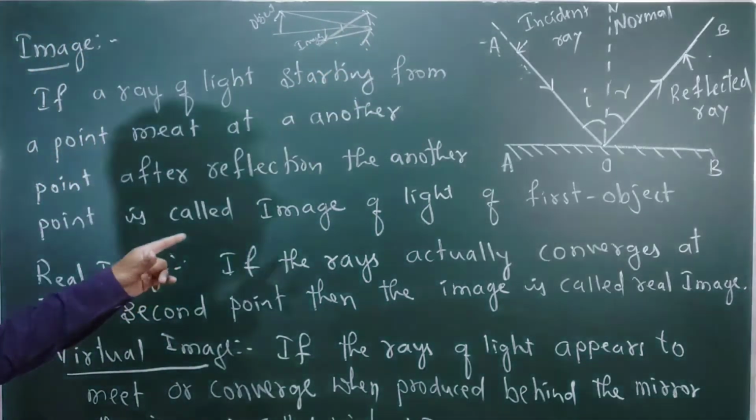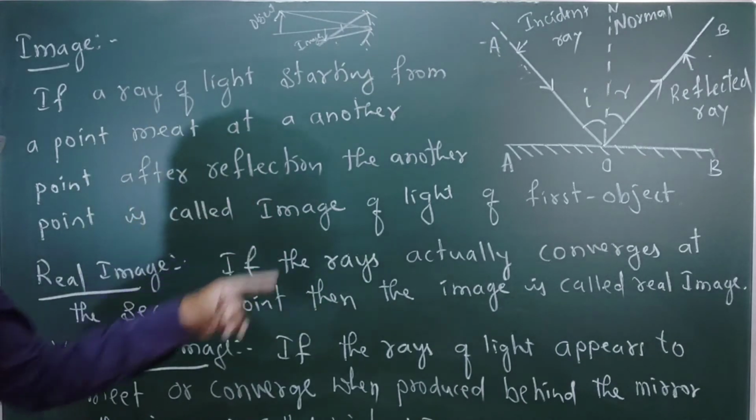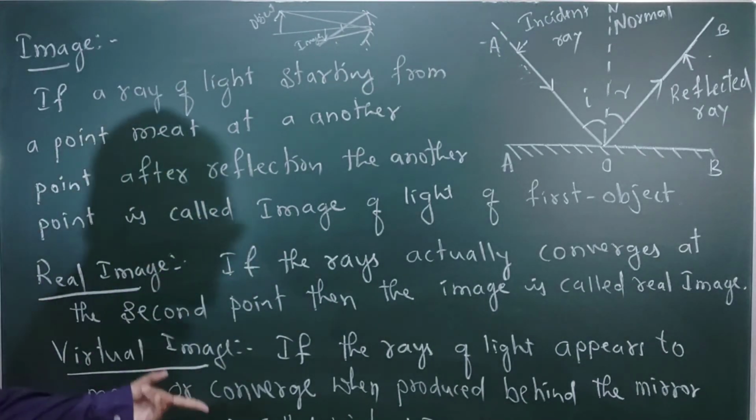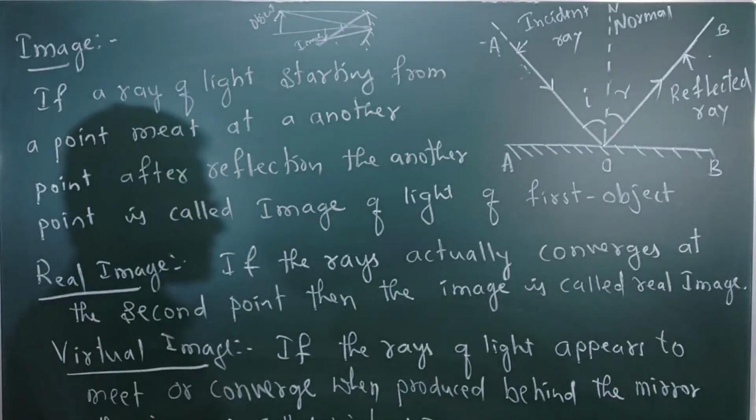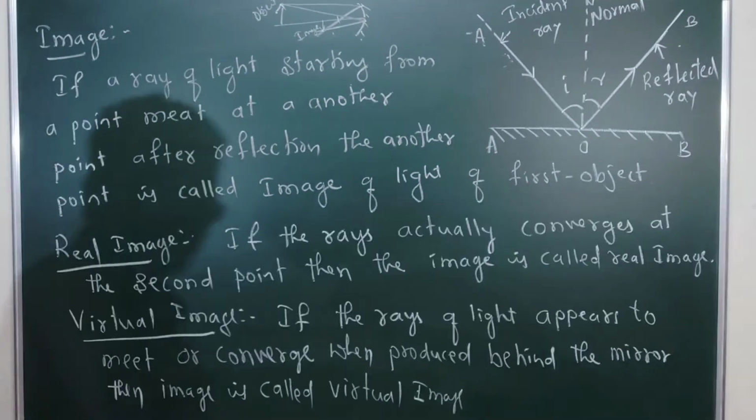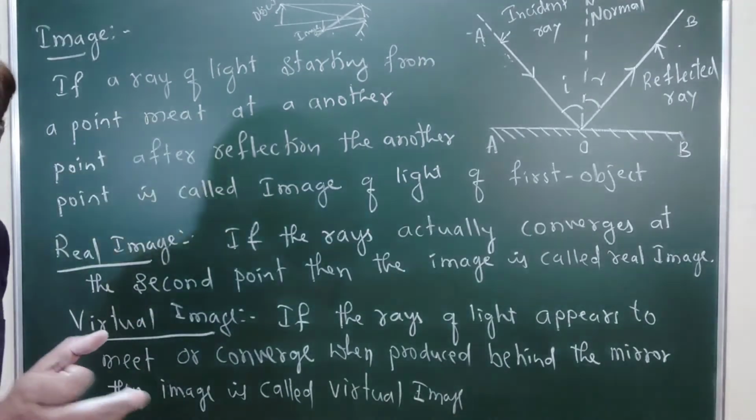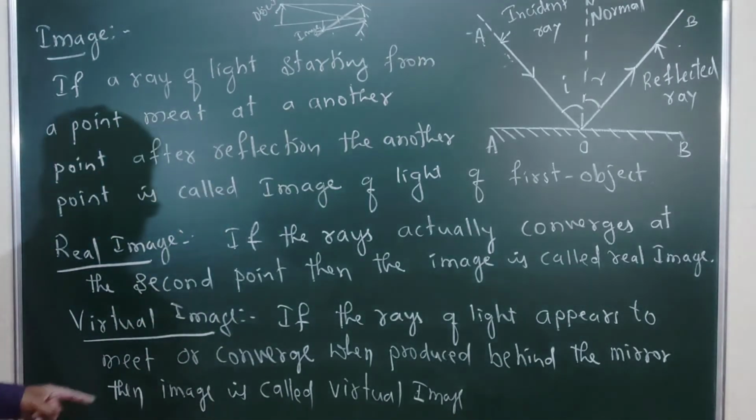So if the rays actually converge at the second point, then the image is called what? Real image. Virtual image means if the rays of light appear to meet or converge when produced behind the mirror, then the image is called a virtual image.